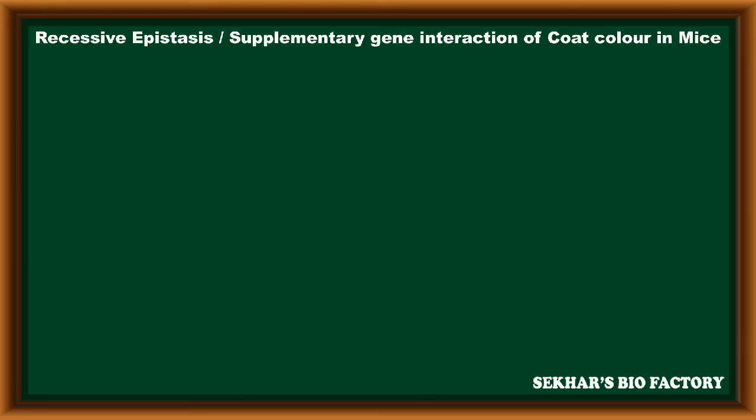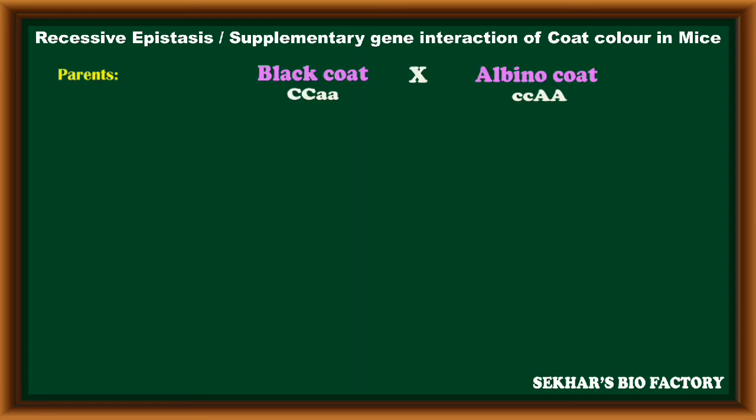In the inheritance pattern of recessive epistasis or supplementary gene interaction of coat color in mice, we conduct a cross between black coat and albino coat mice. The black coat is expressed when capital C and small a alleles are present. The albino coat is expressed with small c, capital A alleles. These parents can produce only one type of gametes.